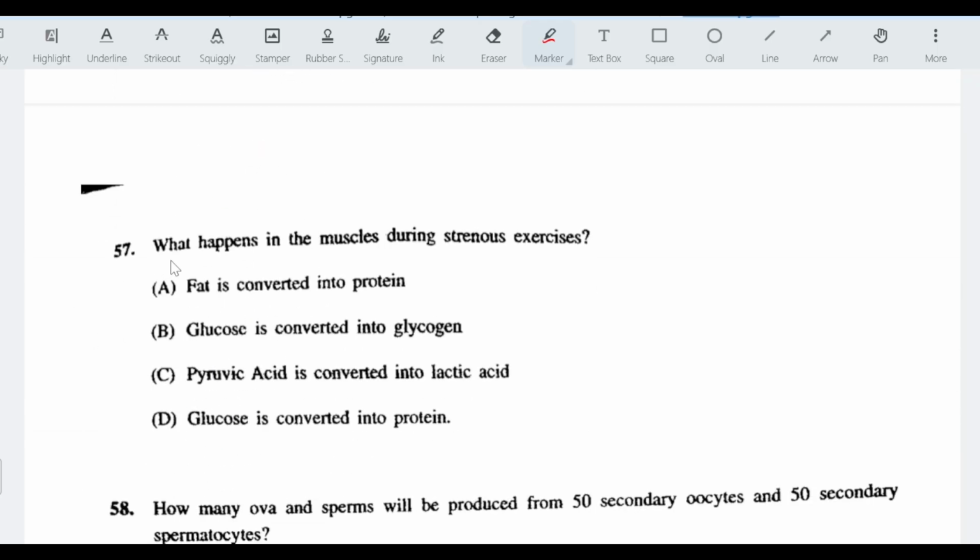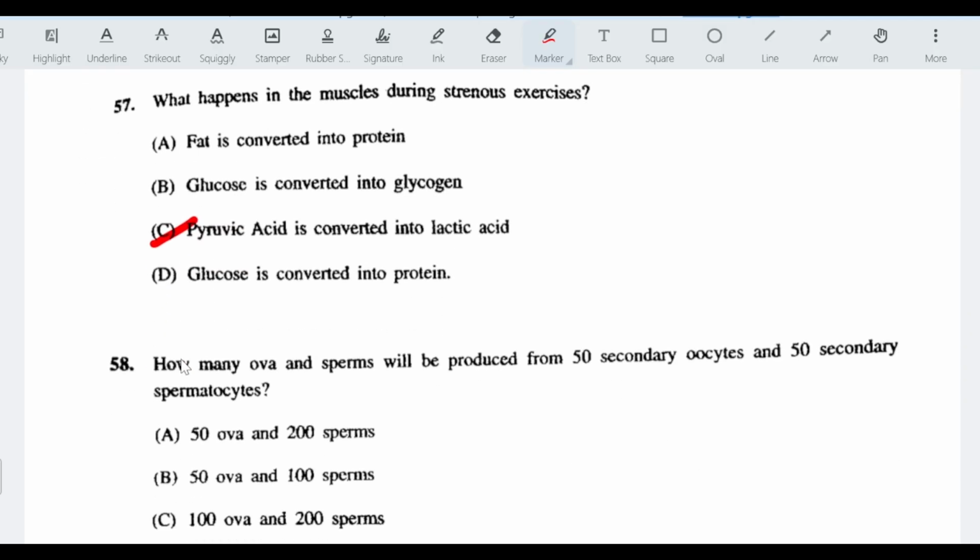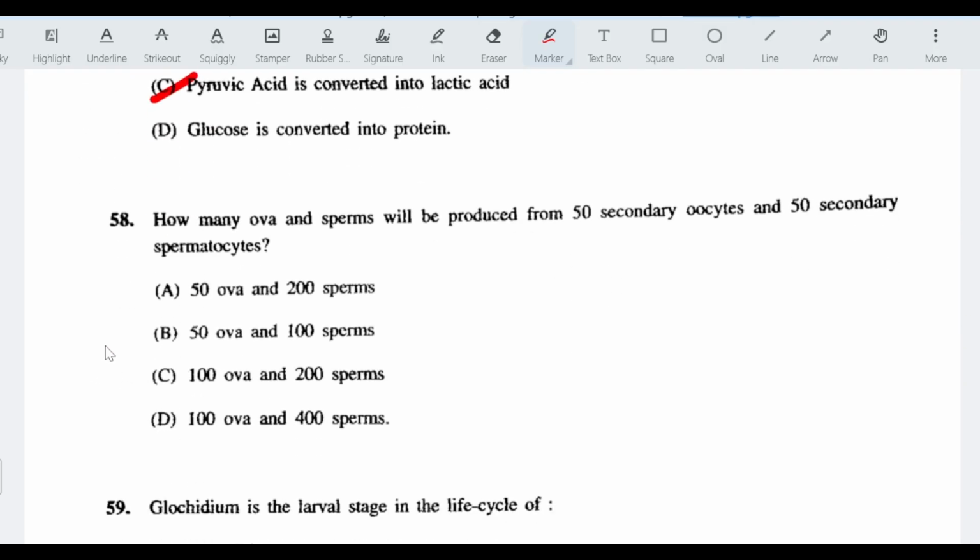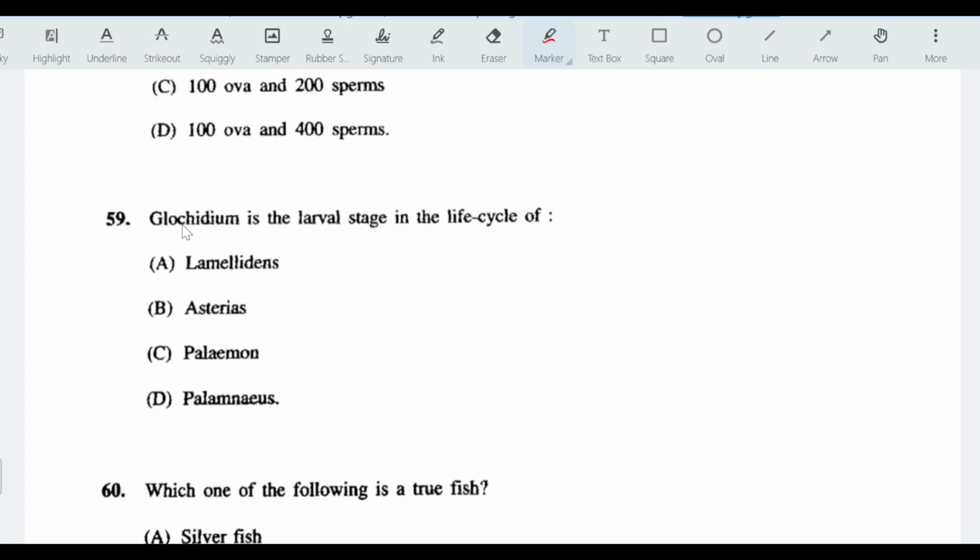What happens in the muscles during strenuous exercise? Pyruvic acid is converted into lactic acid. How many ova and sperm will be produced from 50 secondary oocytes and 50 secondary spermatocytes? 50 ova and 200 sperms. Next question. Glochidium is the larval stage in the life cycle of lamellibranchs.